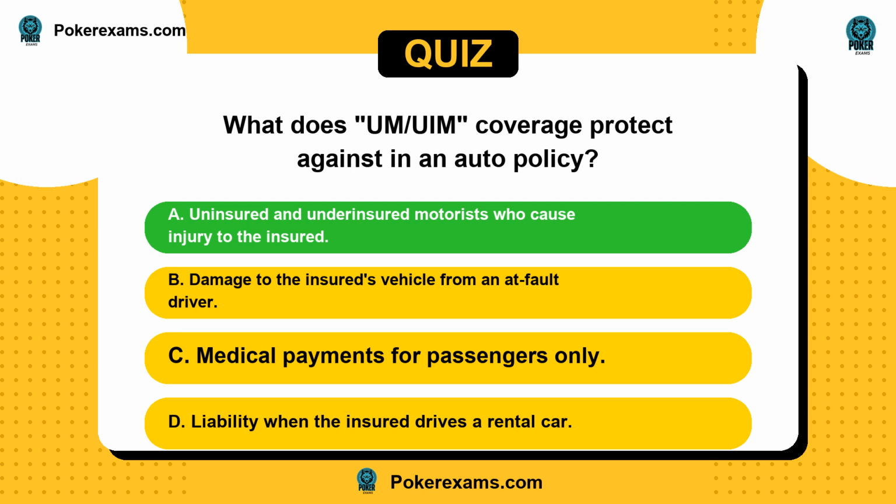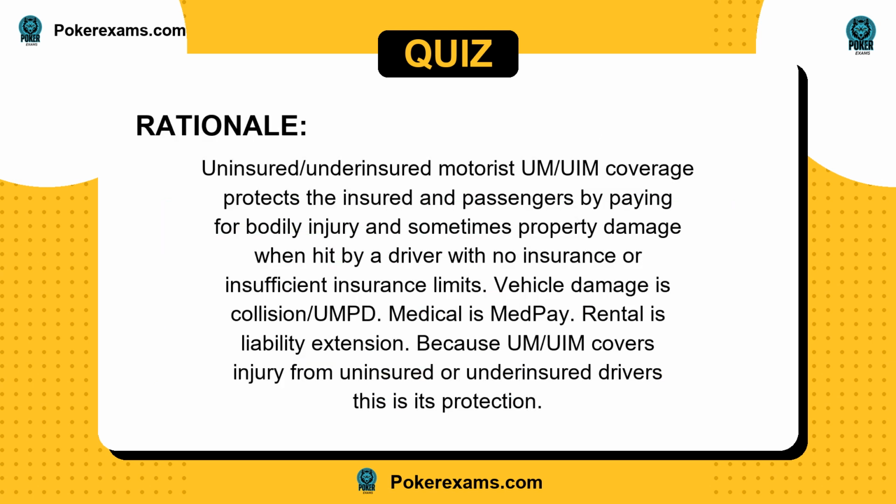The answer is A. Uninsured/underinsured motorist UM/UIM coverage protects the insured and passengers by paying for bodily injury and sometimes property damage when hit by a driver with no insurance or insufficient insurance limits. Vehicle damage is collision/UMPD. Medical is MedPay. Rental is liability extension. Because UM/UIM covers injury from uninsured or underinsured drivers, this is its protection.